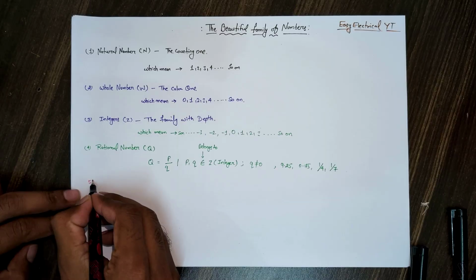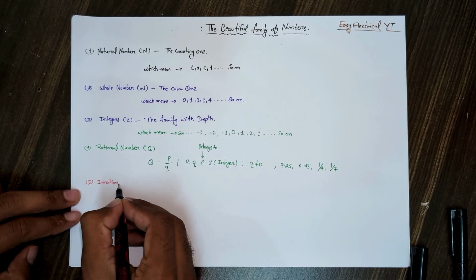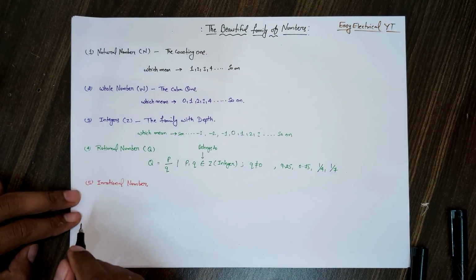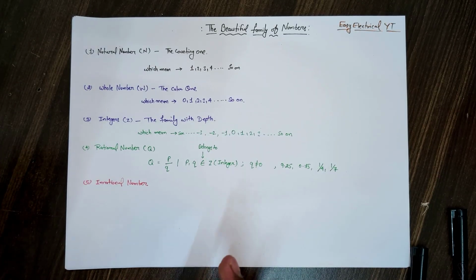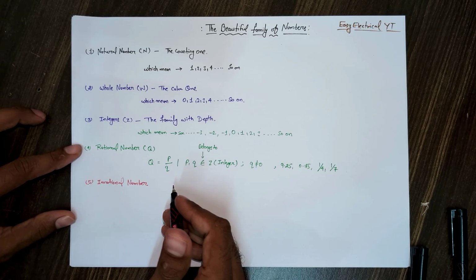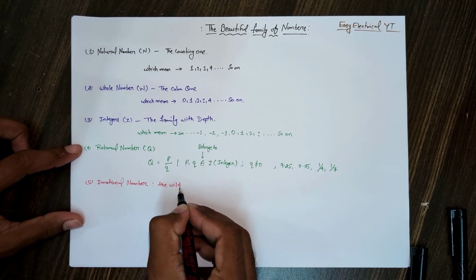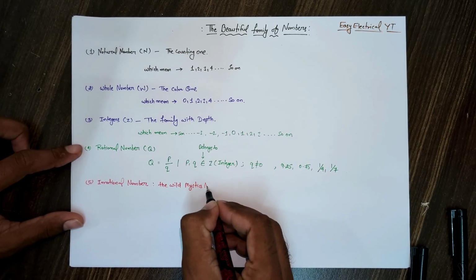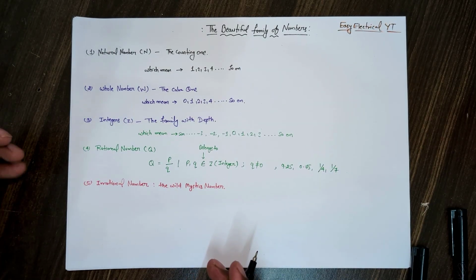Okay, let's go forward to irrational numbers. The fifth one is the irrational number. Irrational numbers are some wild, majestic, I can say mystic numbers.